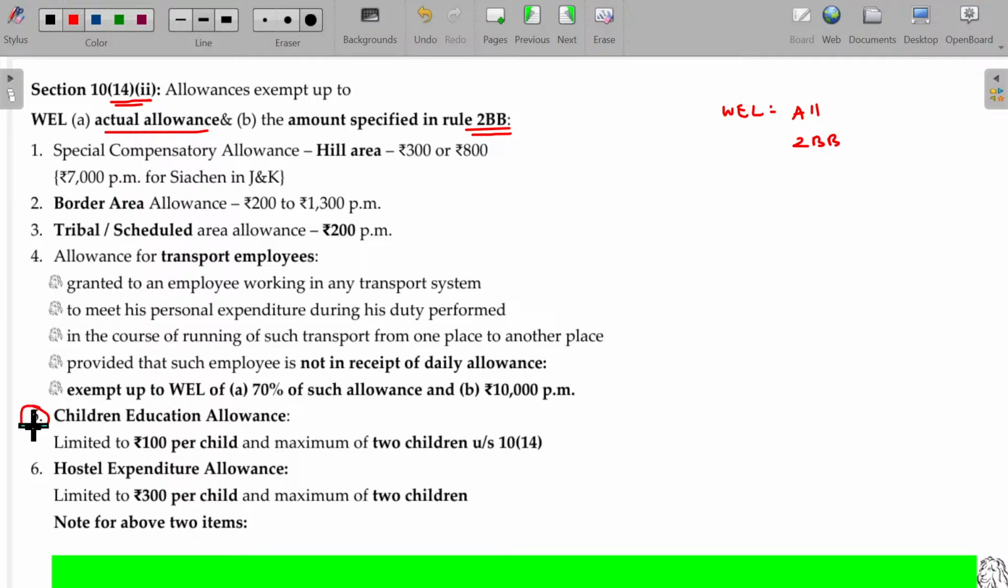Children education allowance, hostel expenditure allowance. Simply keep the numbers in your mind. Children education allowance: if the employer offers some allowance for the education of the employee's children, okay. So I don't know how you will get education for 100 rupees per child per month.